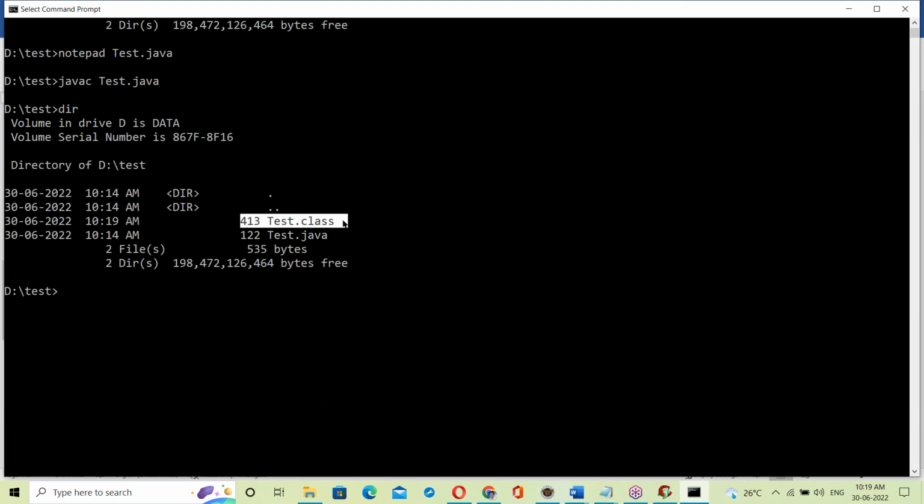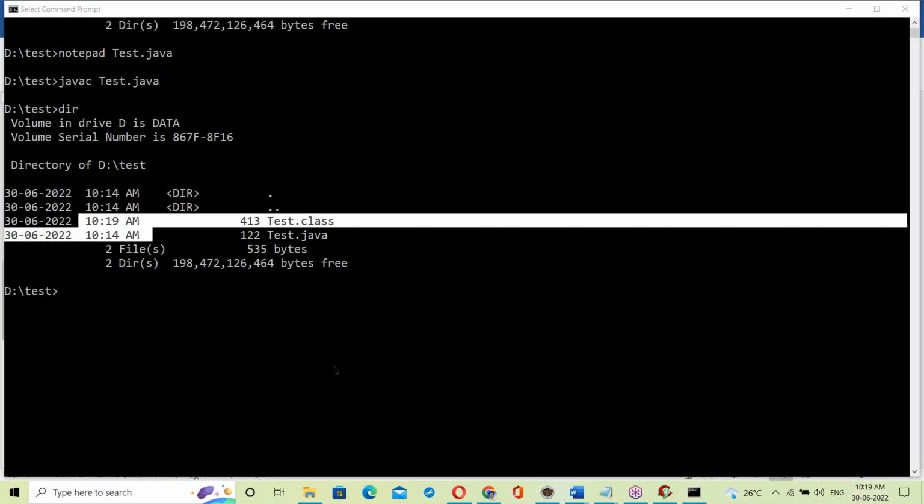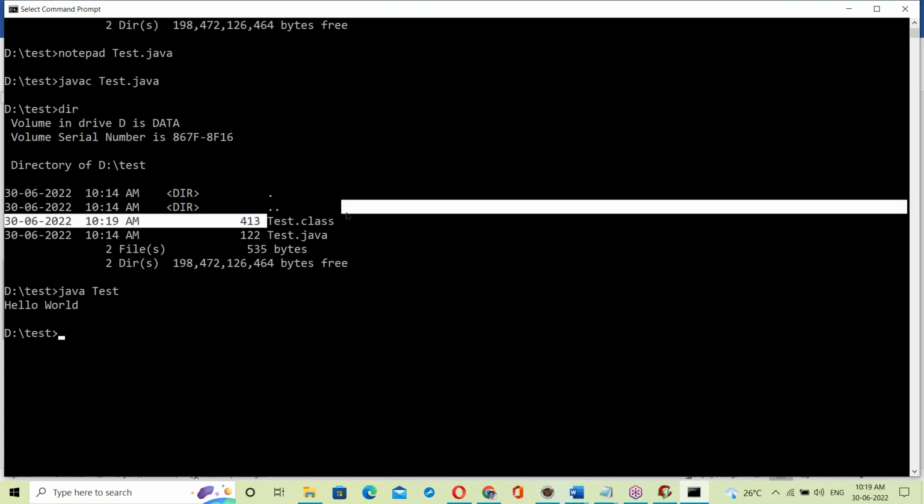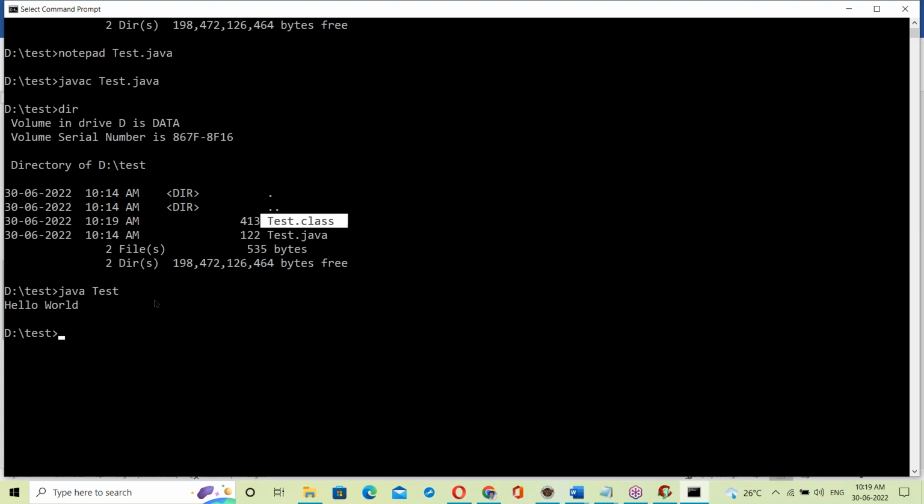Test.class file. The time is 10:19 AM, it was just now generated. Now java Test, and yes, Hello World. So the first step is the Java compiler checking the program for errors and generating a .class file. It's a bytecode file. That bytecode file is given to the interpreter.